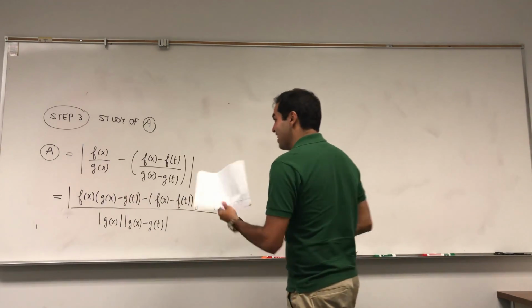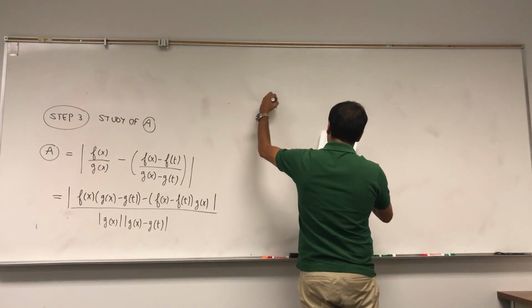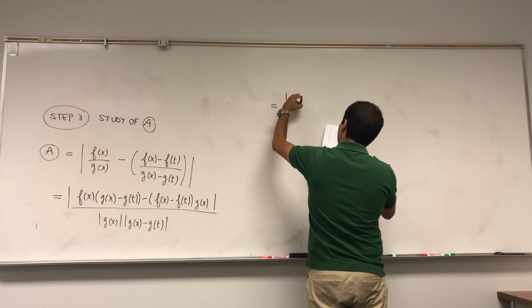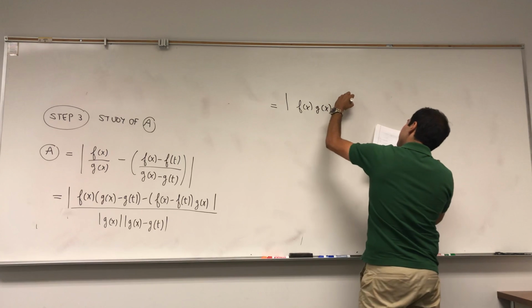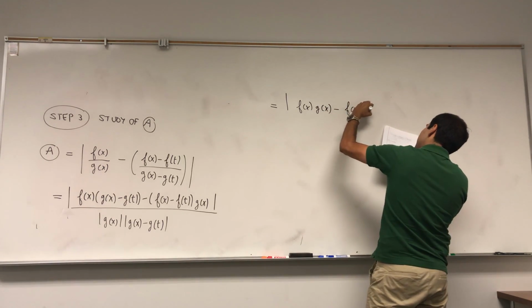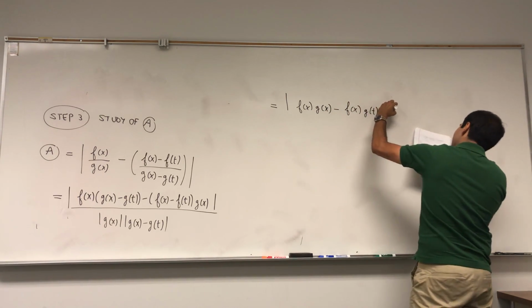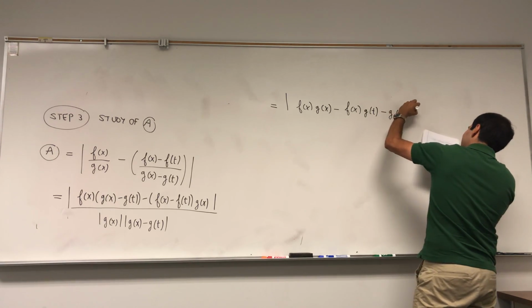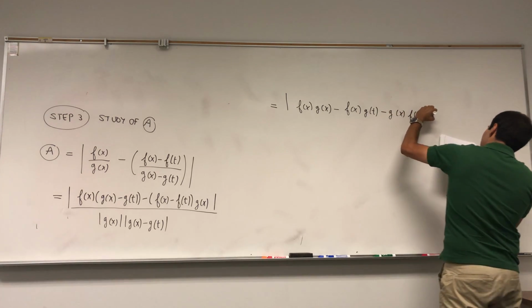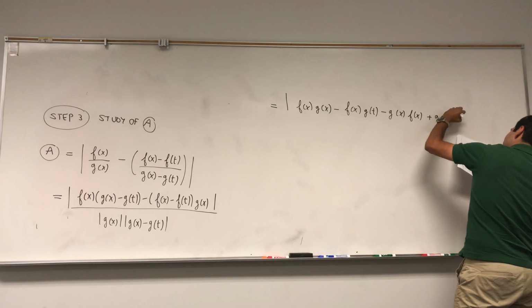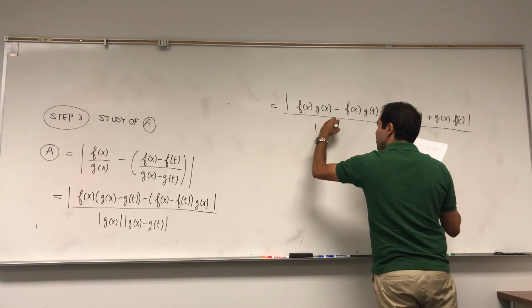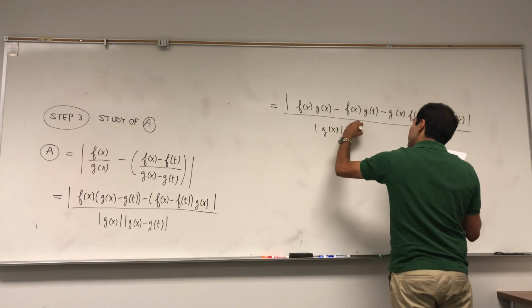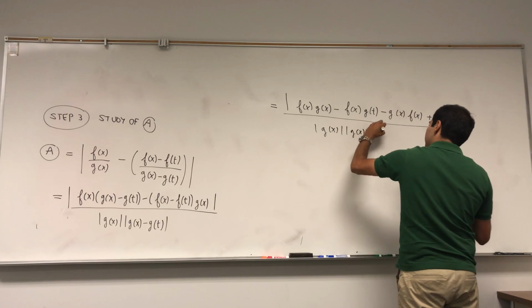Okay, let's expand it out. So we get the absolute value of f(x)g(x) minus f(x)g(t) minus g(x)f(x) plus g(x)f(t), divided by g(x) minus g(t).